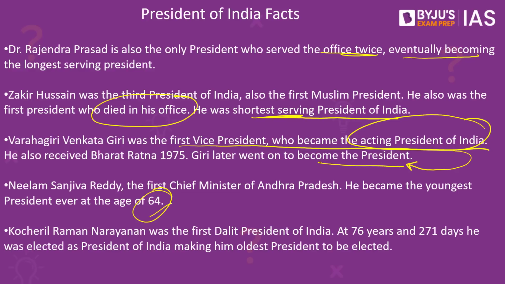We also have the case of Mr. K.R. Narayanan, who was India's first Dalit president. At the age of 76 years, he became the president of India, making him the oldest president of India to be elected to the office. These are the important facts which I wanted to share with you about the president of India.